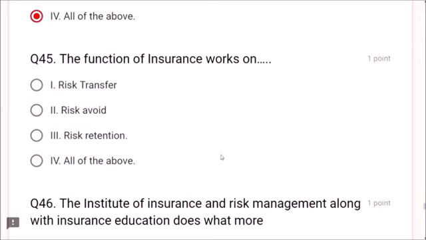Next, question number 45. The function of insurance works on risk transfer. Risk transfer. Just avoid retention. No, you are not avoiding. You are transferring. So all of the above, don't select this. So go for risk transfer.